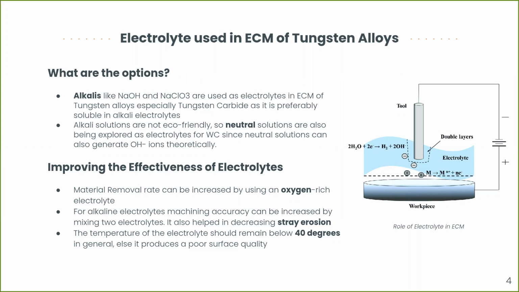So how can we improve the effectiveness of electrolytes? Material removal rate can be increased if we use more oxygen rich electrolytes, and for alkaline electrolytes we can increase machining accuracy if we mix two electrolytes. It will also help in decreasing stray erosion. And the temperature of the electrolyte should always remain below 40 degrees, else there will be a large heat affected zone, and it will produce a poor surface. Next.